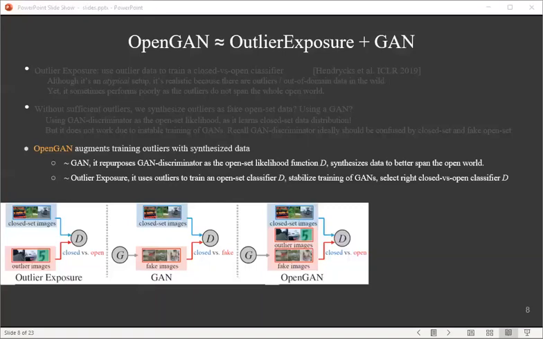Our proposed solution is OpenGAN, which trains a discriminator with both real outliers and synthetic data generated by a GAN. Intuitively, it combines outlier exposure and GAN, but combining the two makes a huge difference. On the one hand, like a GAN, it generates data to better span the open world. On the other, like outlier exposure, it uses training outliers to stabilize the training of GANs and to select the right discriminator for open set recognition. In short, the discriminator here is for both open set recognition and GAN training.